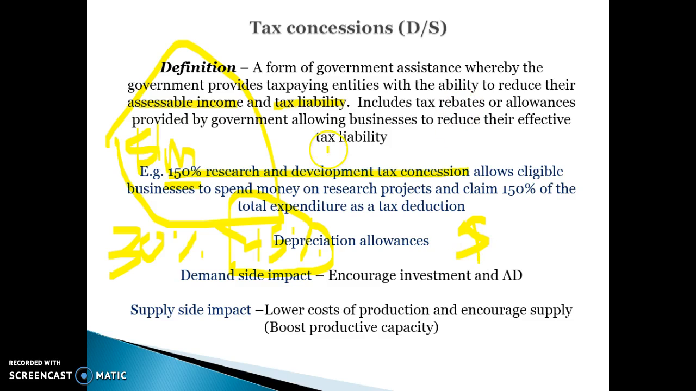On the demand side, tax concessions encourage investment into new products. They encourage investment into infrastructure because it will reduce your tax liability. It encourages businesses to purchase new products in the case of the depreciation allowances, so it would boost investment expenditure. On the supply side, it helps to lower costs of production, and encourages supply and boosts our productive capacity as well. I'm going to leave it there and talk about government regulations in the next video.